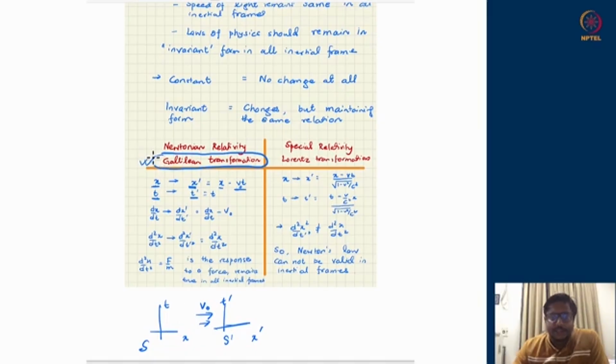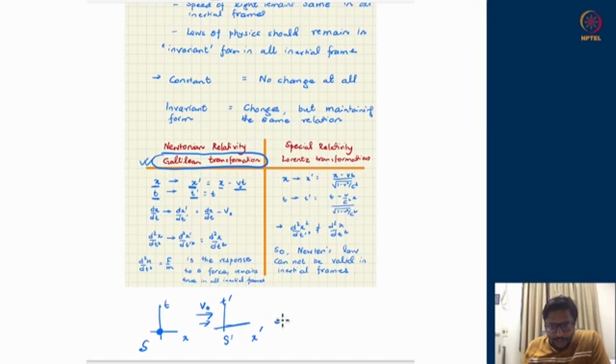Under this, it so happens that the velocity of a particle as seen by frame S, suppose there is a particle here rather. I should not draw it on the temporal axis, but just on the spatial axis.